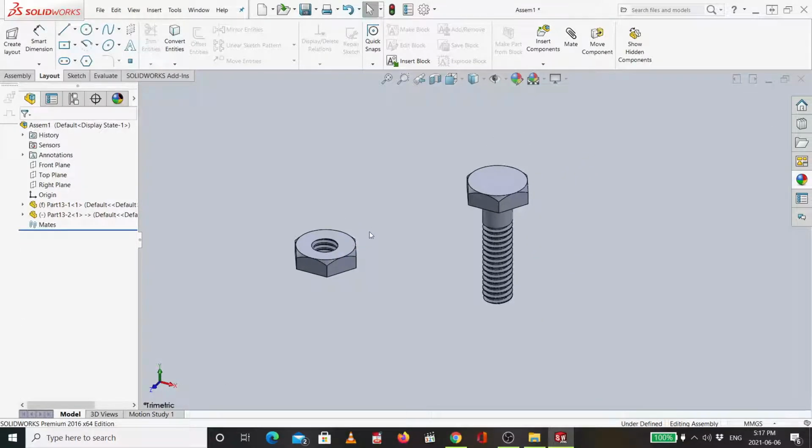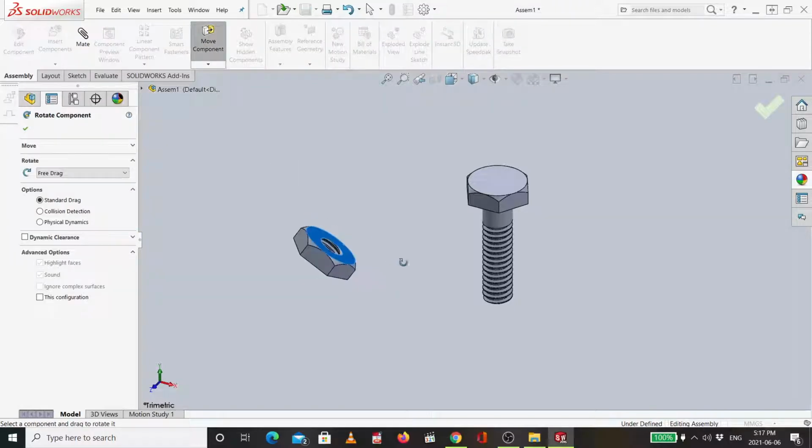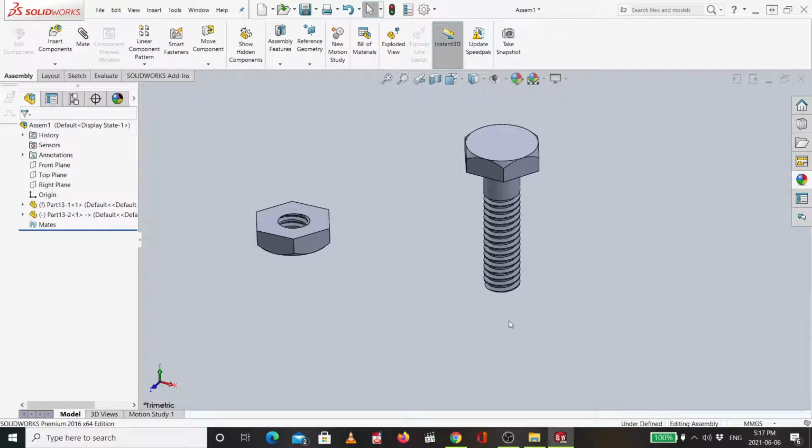Okay. So I will move this one. So I will go assembly, move component, rotate. So I will rotate it up, down, in this way. Then I say okay. Now let's add the relation.